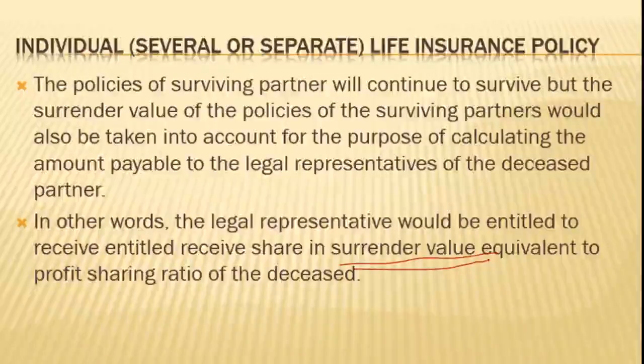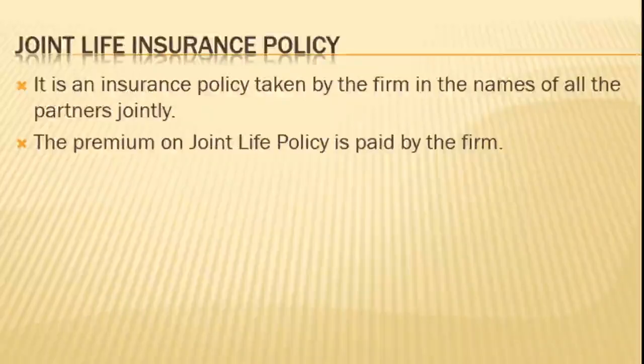When there are several policies, the policy in the name of the deceased partner will be fully received as compensation, whereas for the remaining policies in the names of the other partners, we have to take into consideration the surrender value of the policy while calculating the amount due to the deceased partner's legal representative.